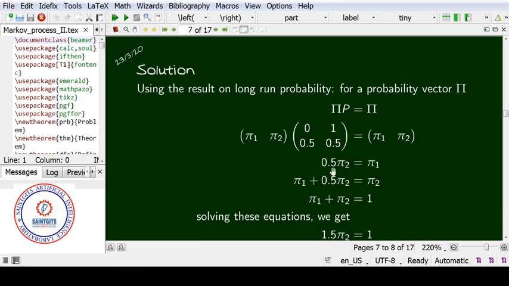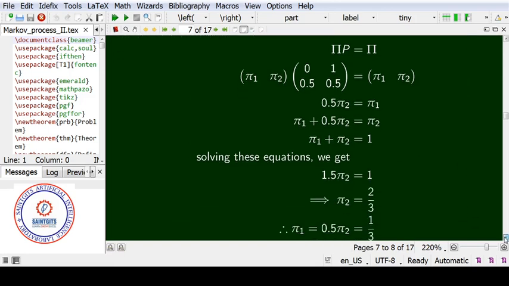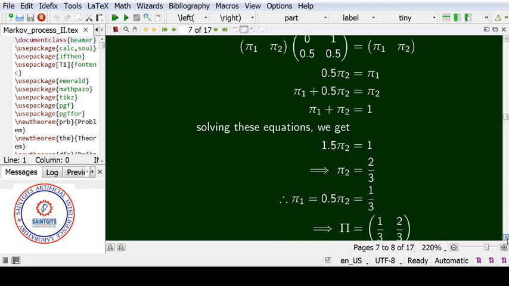That means we substitute 0.5 pi 2 is equal to pi 1. Instead of pi 1, put 0.5 pi 2. So we get an equation in pi 2 itself, from which we get pi 1 and pi 2. Here 1.5 pi 2 is equal to 1, so pi 2 is equal to 1 by 1.5. Actually 1.5 is 3 by 2, so 1 by 3 by 2 is 2 by 3. Now use this relationship: pi 1 is equal to 1 minus 2 by 3, that is equal to 1 by 3.